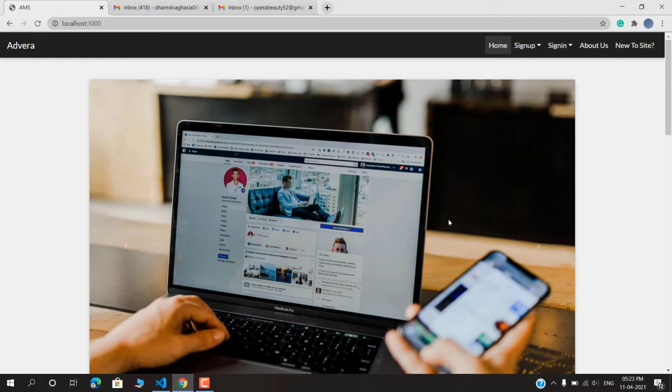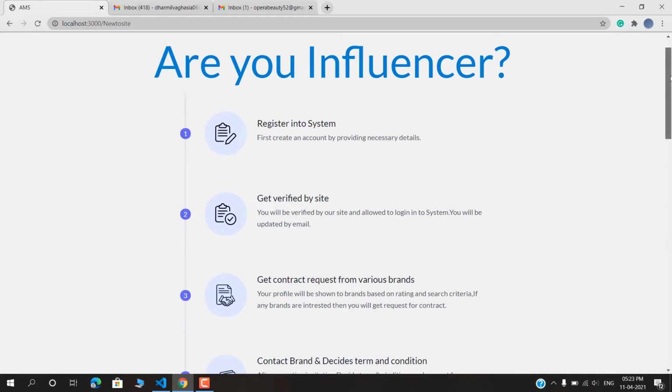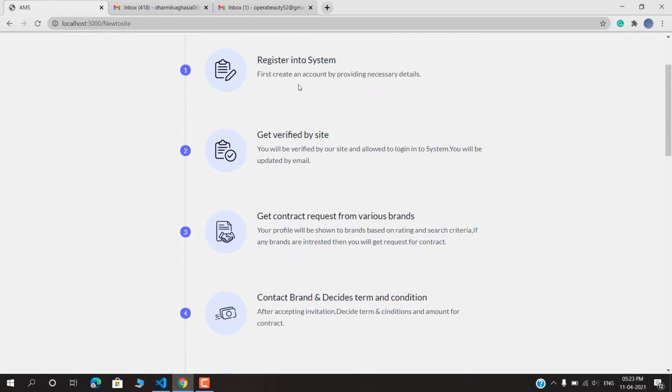First of all, this is the landing page of our website. If you are new to our website, you can go here, and we have shown a step by step approach for how you can use our site. If you are an influencer, then these are the steps. First is register. We want to avoid dummy and fake users, so we have added a verification feature by the site manager.